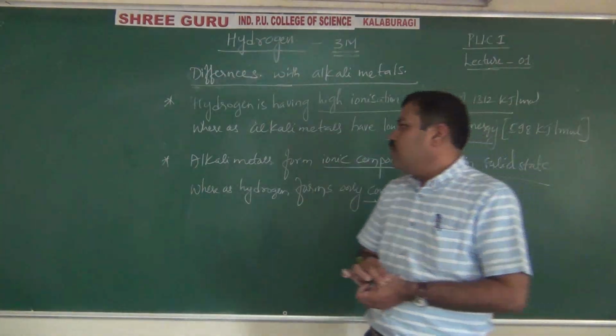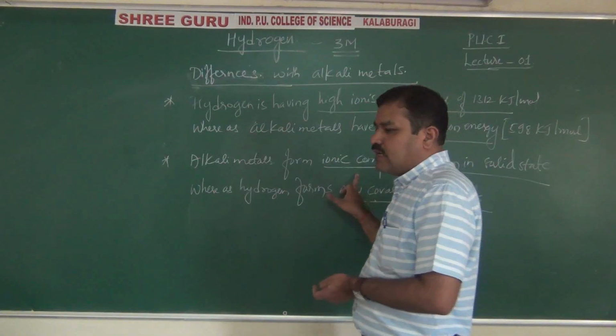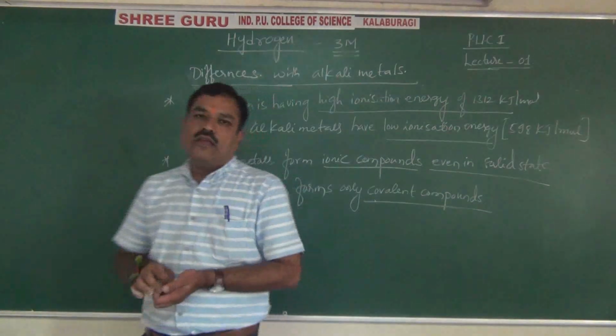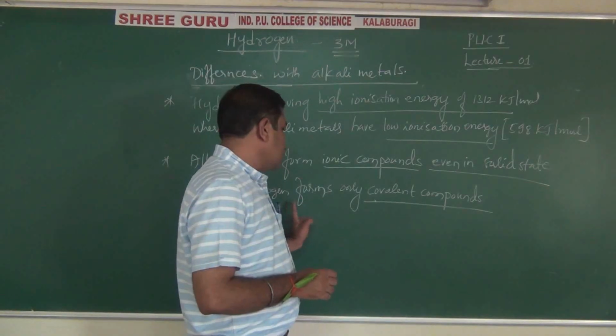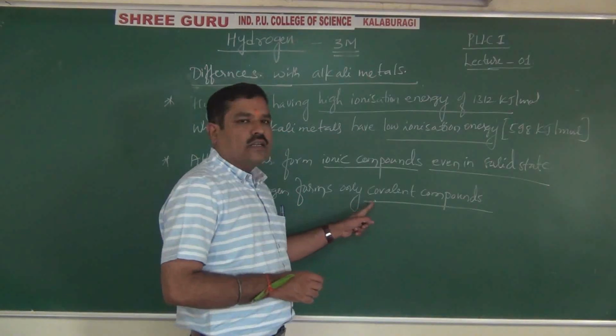Especially alkali metal halides: alkali metal halides are ionic in nature, whereas hydrogen halides are covalent in nature.